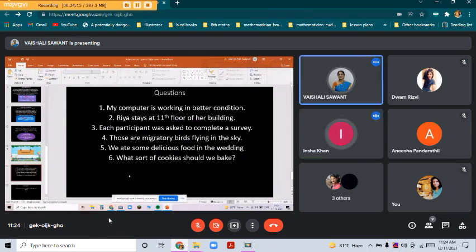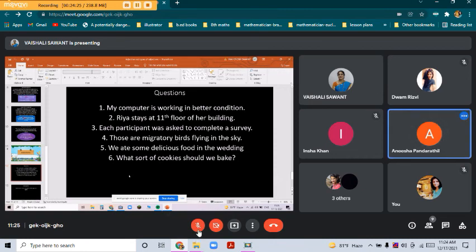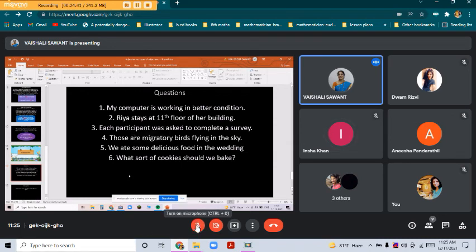Yes, right. Second, Ria stays at 11th floor of her building. 11th, what is it? Numeral adjective. Yes, right. Third, each participant was asked to complete a survey. Each is a distributive adjective. Yes, right.